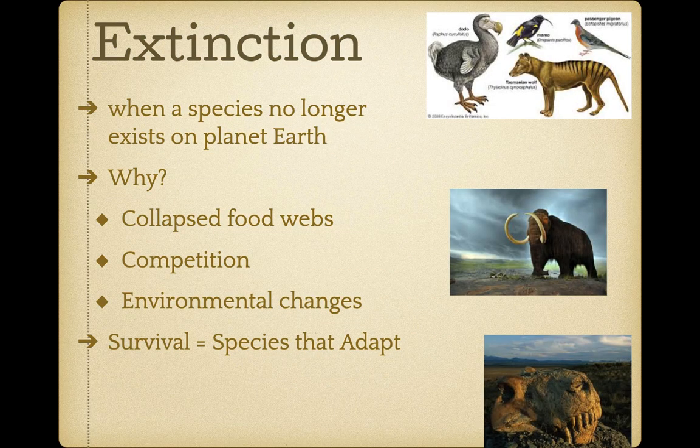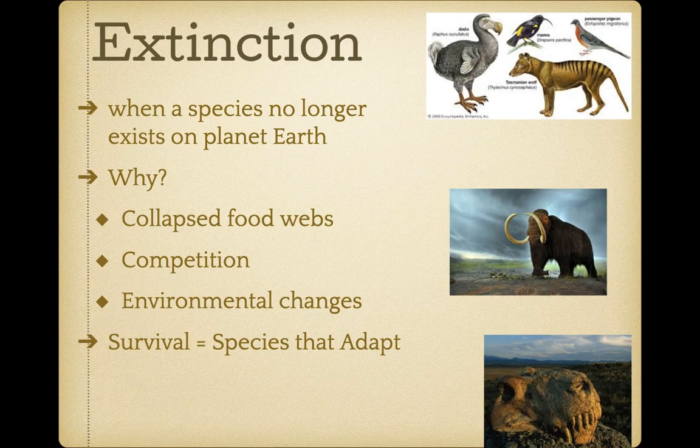I would like to start with extinction because this is a topic that you all know about and have heard about. So, extinction is when a species no longer exists on our planet. So, why does extinction happen? It happens because of collapsed food webs, increased competition for diminishing resources, and environmental changes.